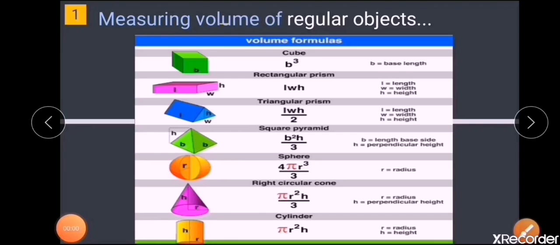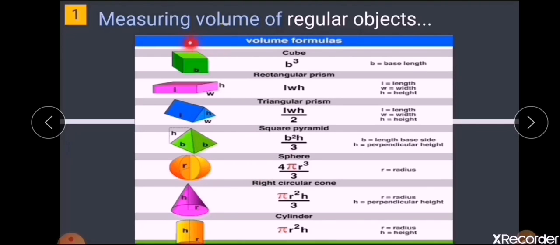Now we are moving on to a very important portion in your volume section, that is how to measure the volume of regular and irregular objects by the displacement method. We shall first start with measuring the volume of regular objects. You can see a table that I have given here: a cube, rectangular prism, triangular prism, square pyramid, sphere, cone, whatever it is.